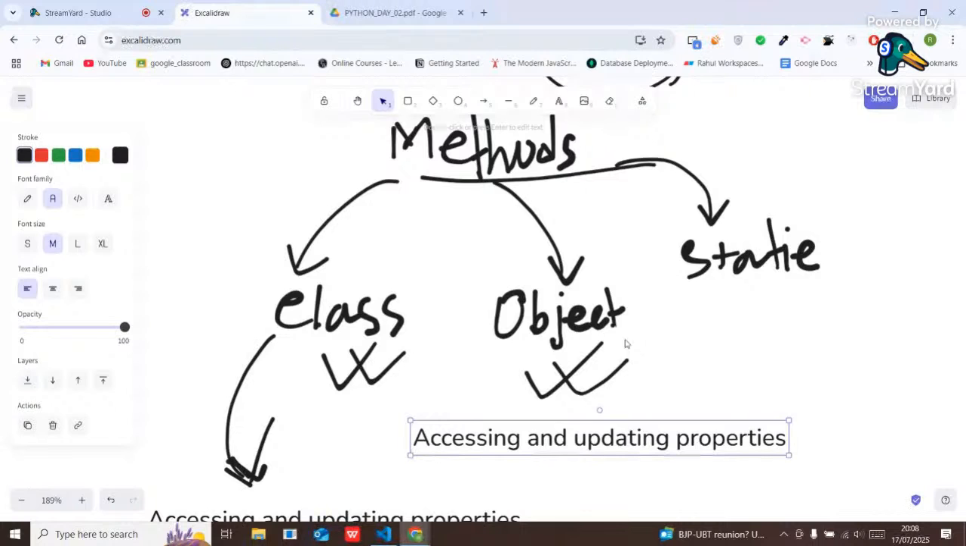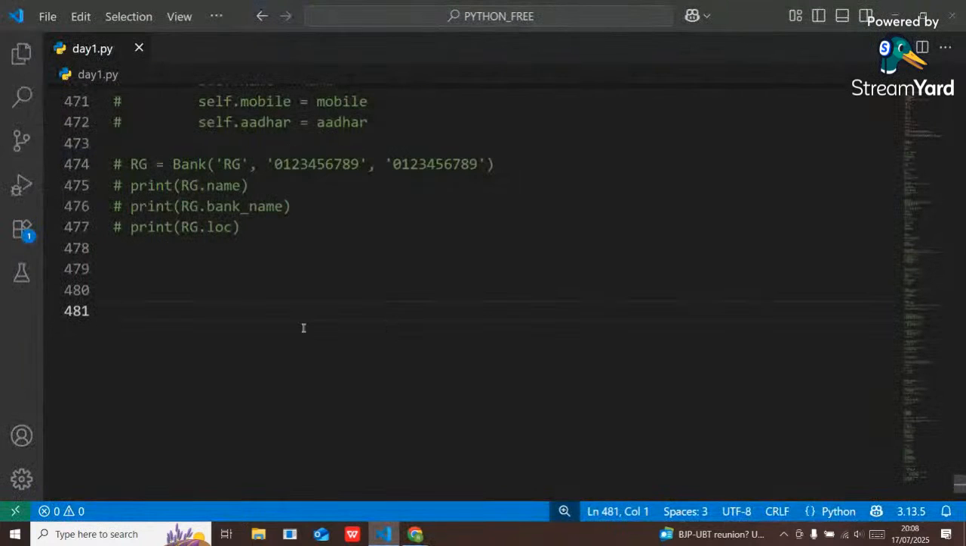Okay, simple. Class method means using that particular method I can access and modify the members or properties of a class. Using object method I can modify or access the properties of an object, right? Yes or no, guys, let me know. But static method is different, I will show you later. Okay, see how we should implement that feature.